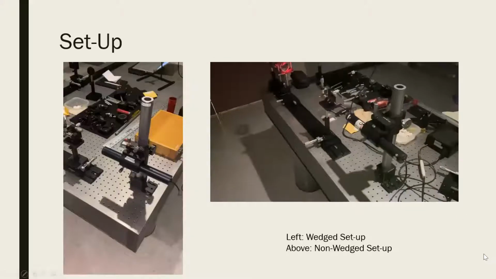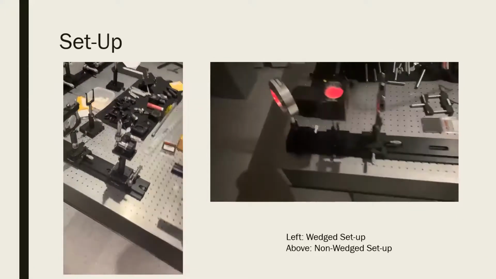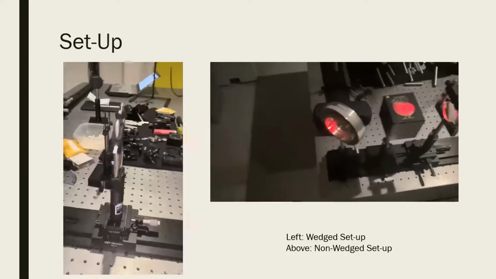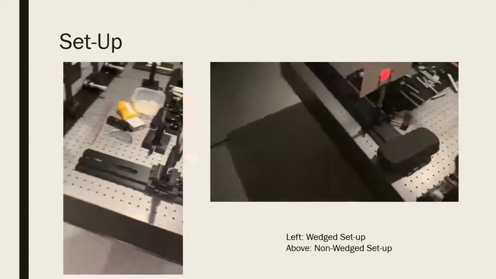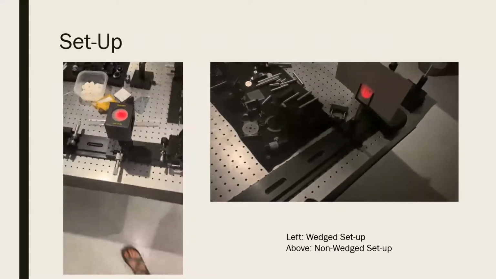For this lab, we are going to have two different setups for a wedged and a non-wedged shear plate, but they are both very similar. They have a laser, a beam expander, a collimating lens, a mirror, and then an interferometer.